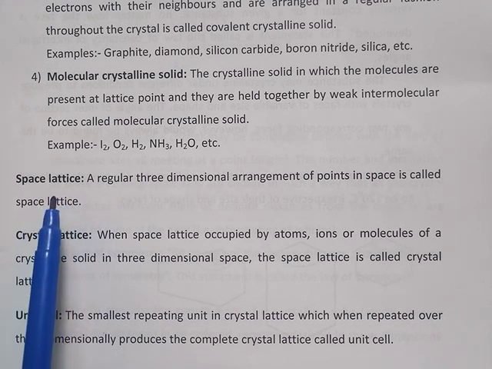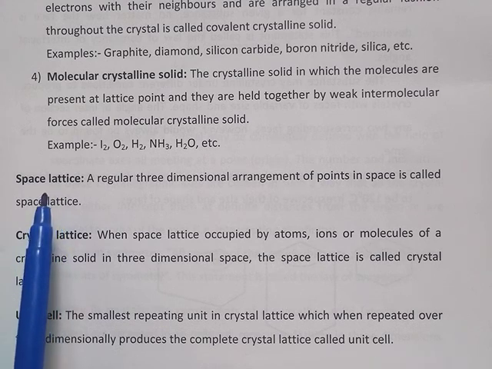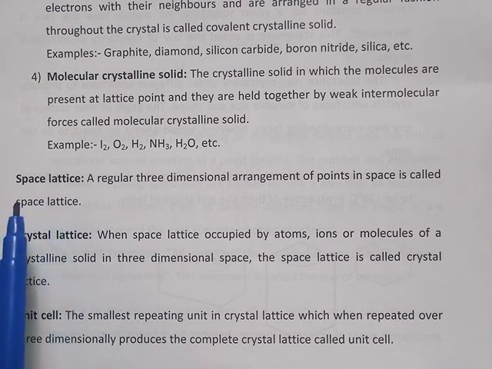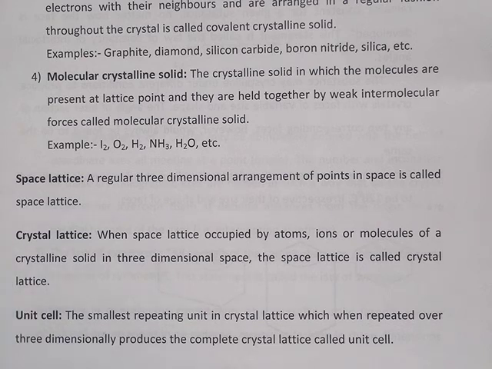The space lattice is nothing but the three-dimensional arrangement of the points in space. It is called the space lattice. So the three-dimensional arrangement of the points in space is called the space lattice.